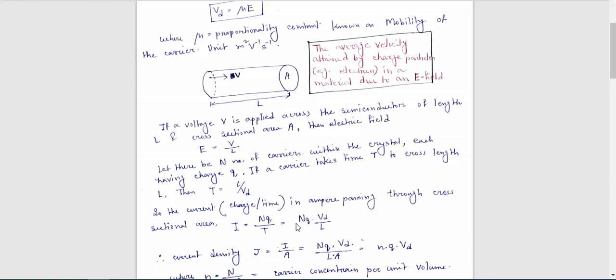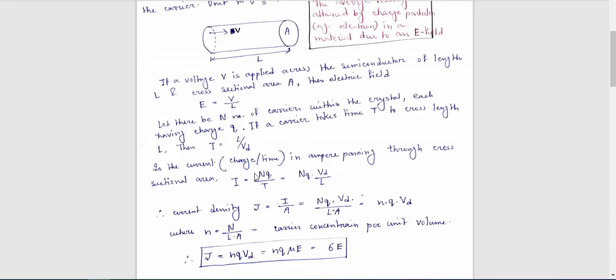Okay, and the current in ampere passing through the cross section, I, is equal to what? I is equal to total charge divided by time. Now what is your total charge?